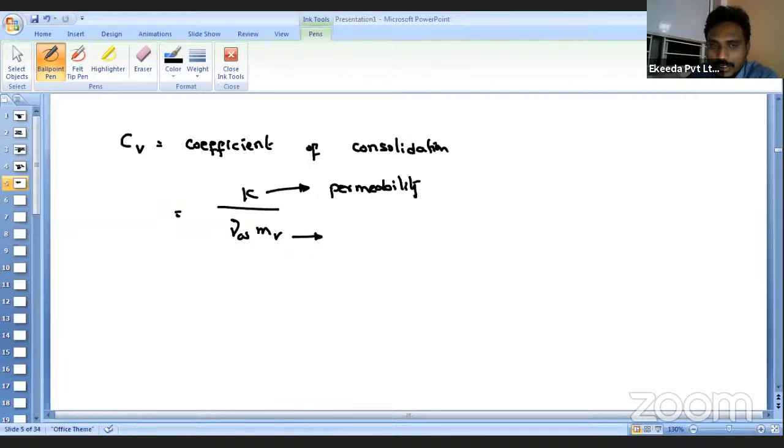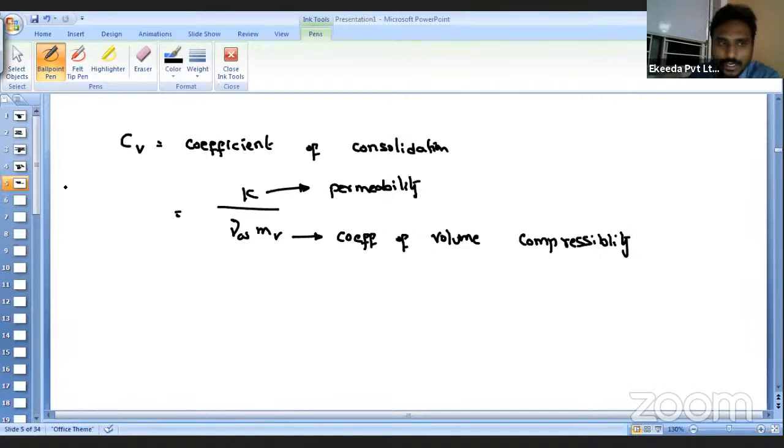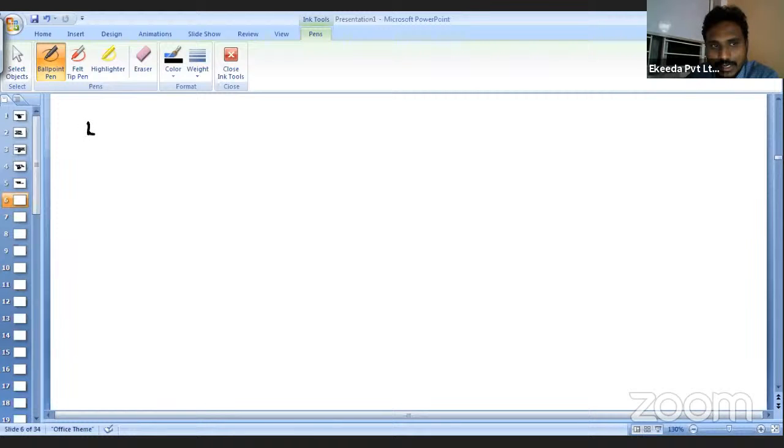And what does the term mv stand for? mv is nothing but the coefficient of volume compressibility. These terms we have already discussed. And we already know γw is nothing but the weight density of the water. Before moving on to discuss further, here we have to know the term length of drainage path.